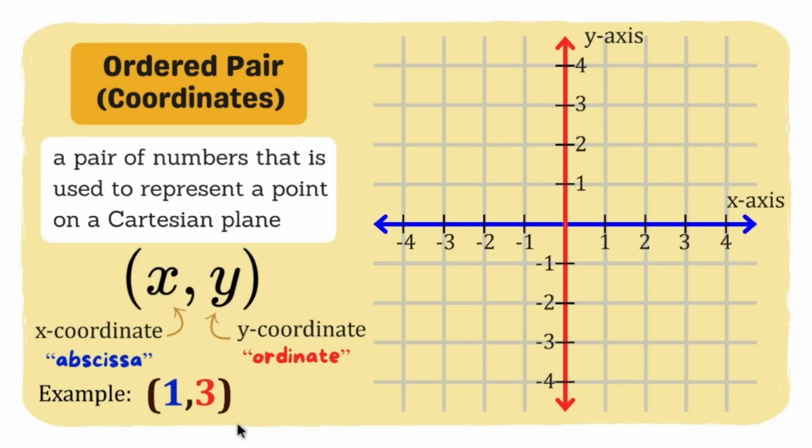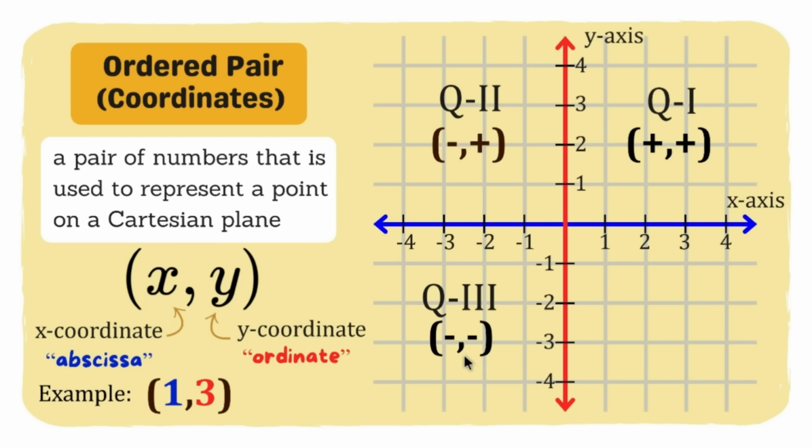But first, how do we know the sign of our coordinate or our ordered pair? So, meron po tayong short way to know that, which is yung atin pong mga quadrants. For example, dito po sa ating quadrant number 1, ang ating coordinate po dito ay laging positive yung abscissa and then positive din po yung ordinate. When it comes to quadrant 2, ang sign po ng ating abscissa ay negative and then ang sign ng ating ordinate ay positive.